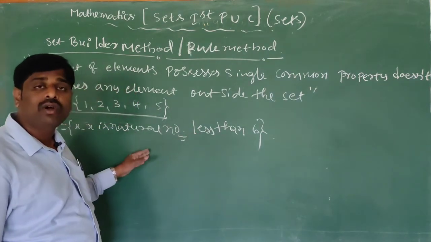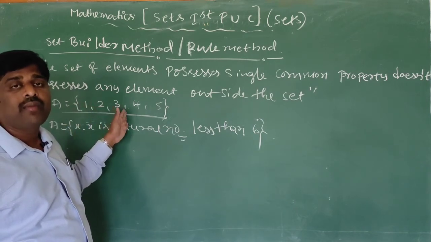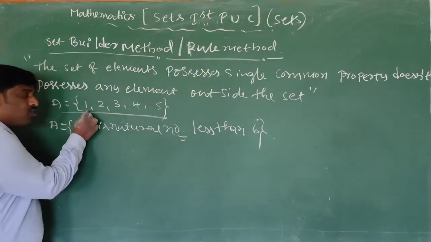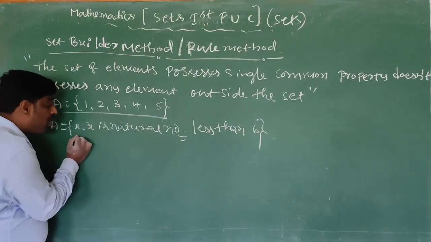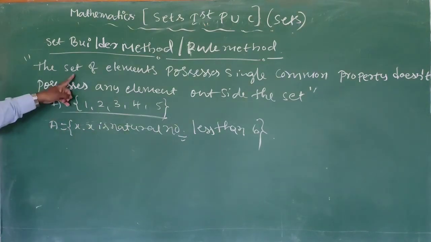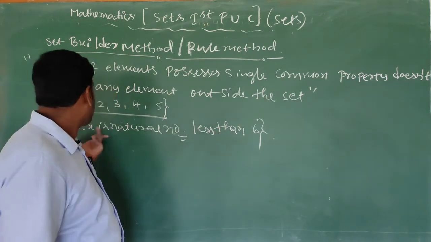You will tell the answer, what are the elements? 1, 2, 3, 4, 5. So they first gave the roster form, and now we are writing the rule. So here, see, the set of elements possess a single common property.